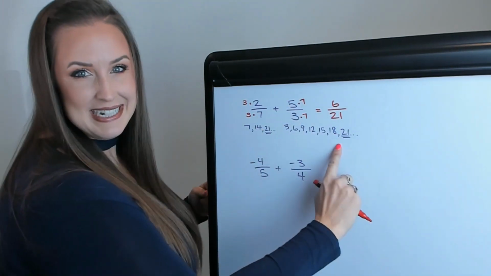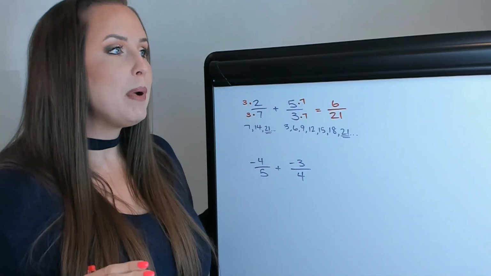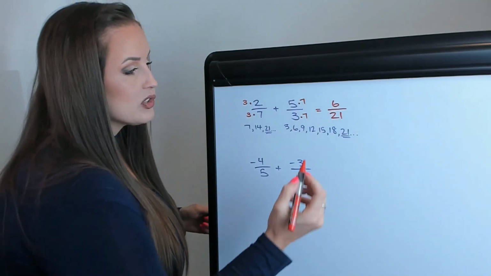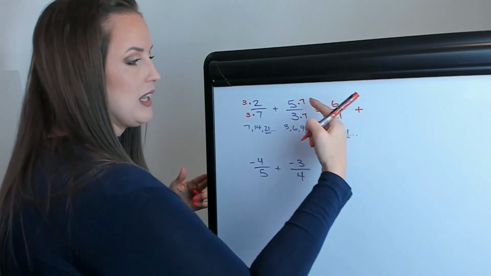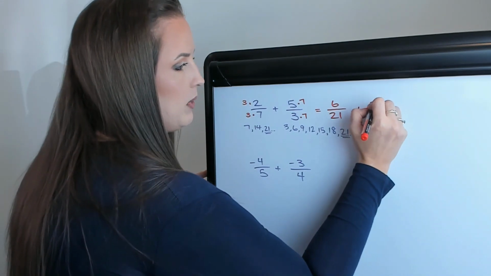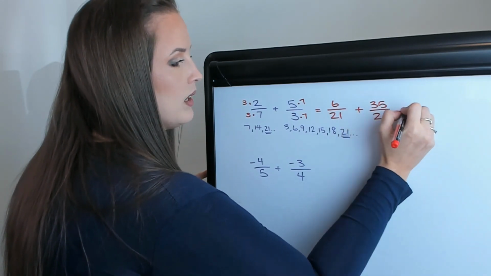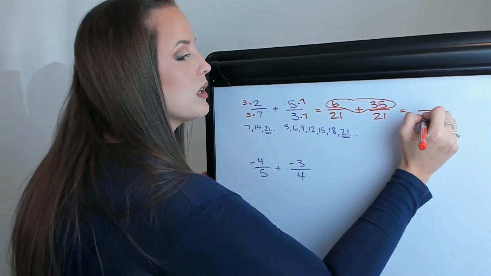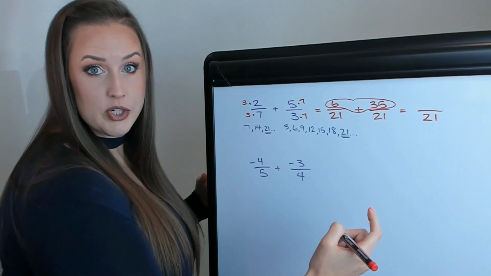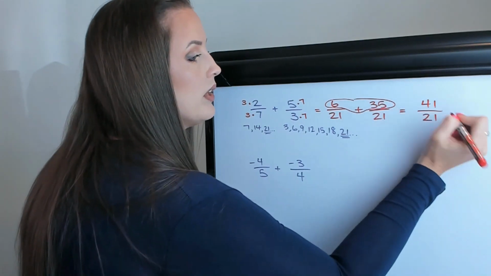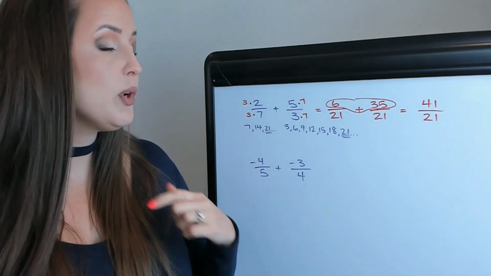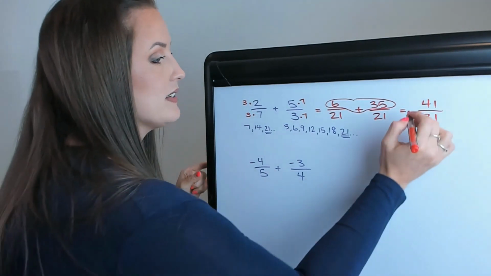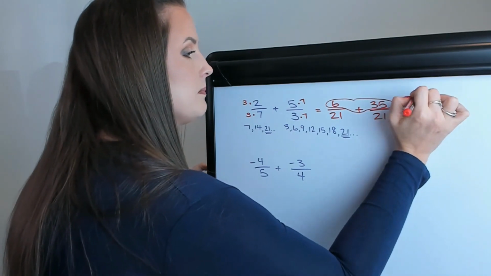Now this can get pretty tedious listing out the multiples, but if you just can't figure out what numbers to use, that is always a good tactic. So we're taking 6 over 21 plus, this one becomes 35 over 21. And then you just add your numerators and leave the denominator alone. So 6 plus 35 is going to be 41. So 41 over 21. Do a quick check to see if there's anything that you can divide both of those by. There's not. So that is your final solution on that.